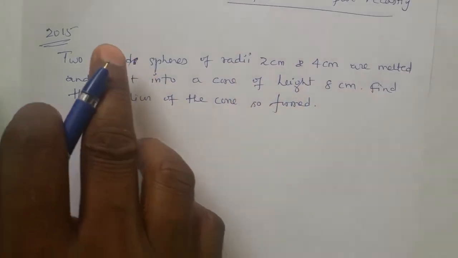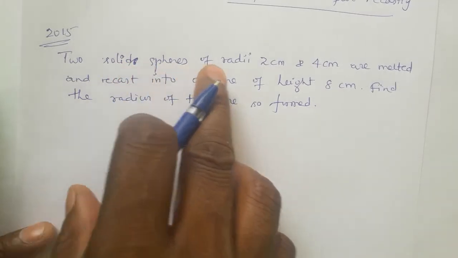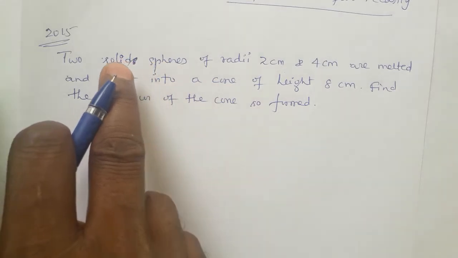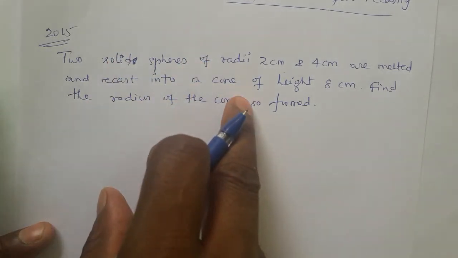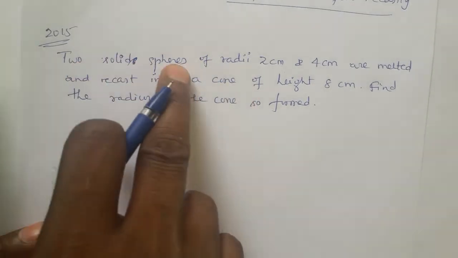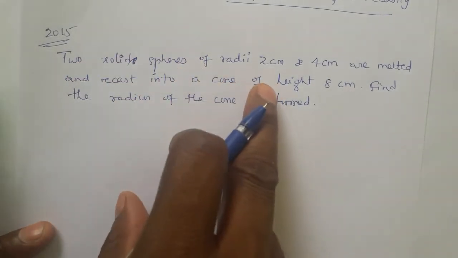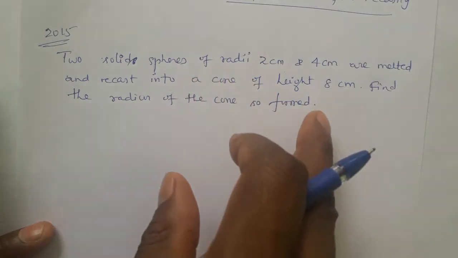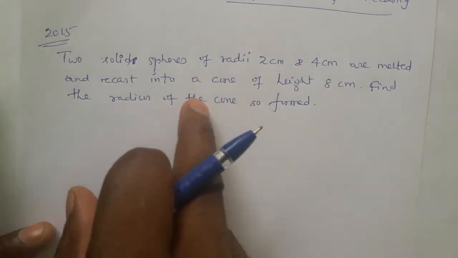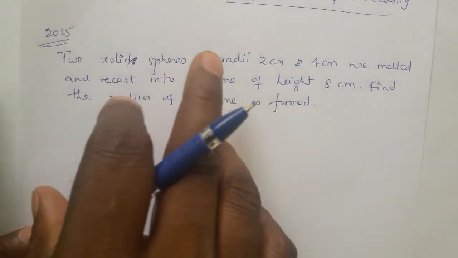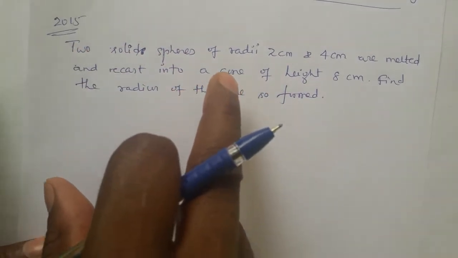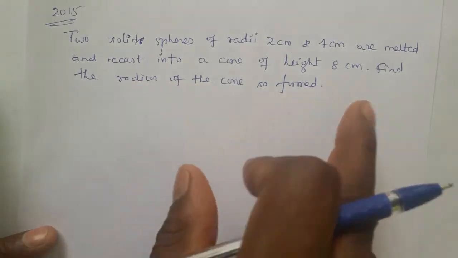So in this question, the number of solid spheres is also given, and how many cones is also given. So we need not find out how many spheres are there, how many cones are there, because already they told two spheres are there, a single cone is there. Therefore the question asks for some other unknown. Radius of the cone is asked, so we need to find out the radius of the cone.